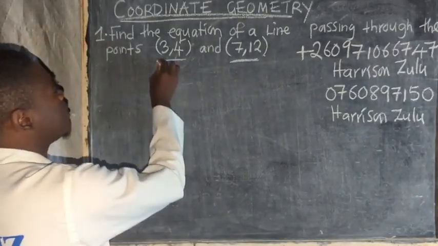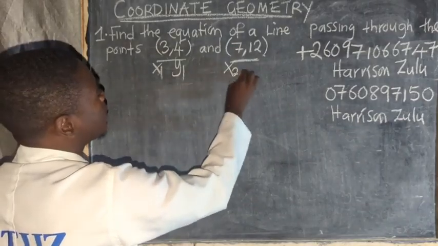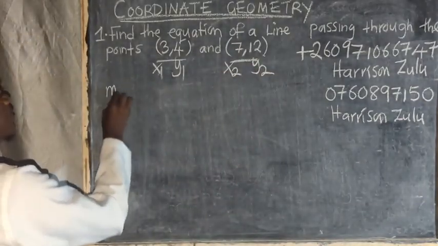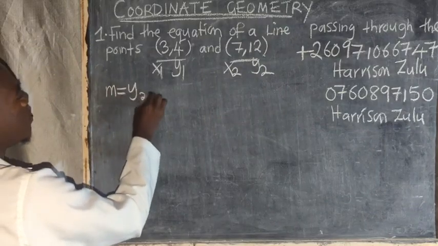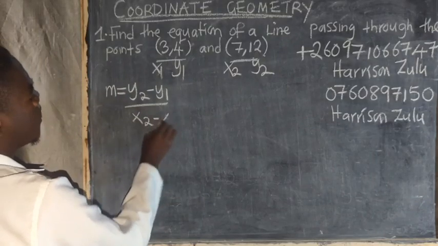So we are going to say this is x1, this is y1. That one there is x2, that is y2. We first find the gradient: y2 minus y1 over x2 minus x1.